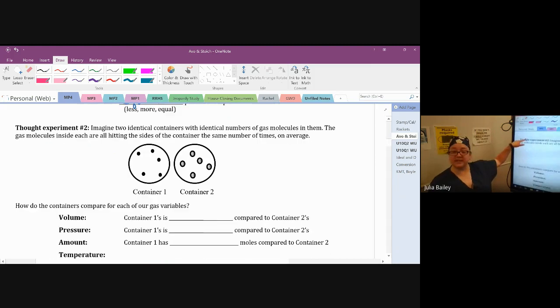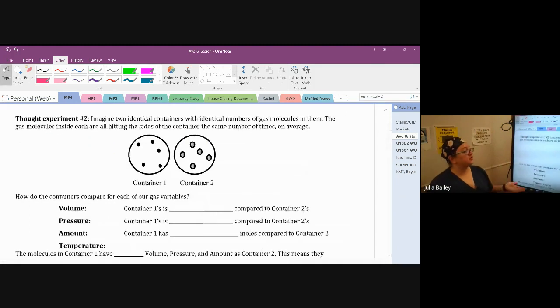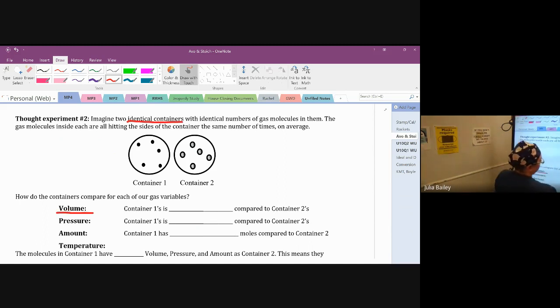Let's try a second thought experiment. Imagine two identical containers with identical numbers of gas molecules in them. The gas molecules inside each are all hitting the sides of the container the same number of times on average. So how does this compare? Well, for our volume, again, we're told that these are identical containers. So that means that my volume must be equal for container 1 compared to container 2.